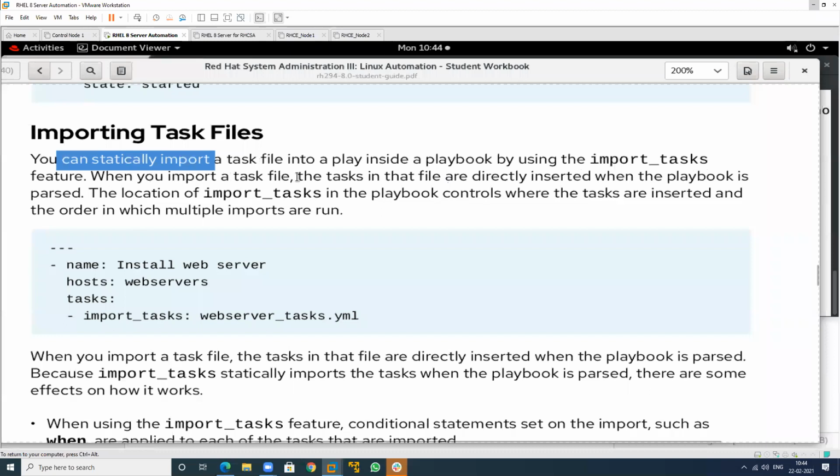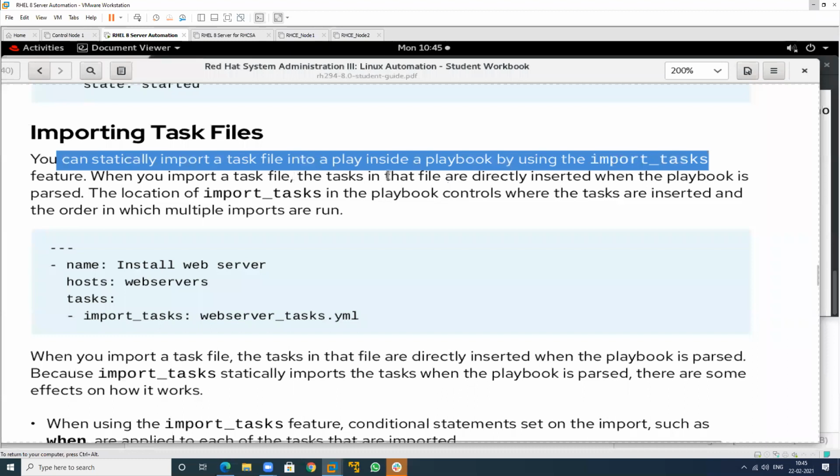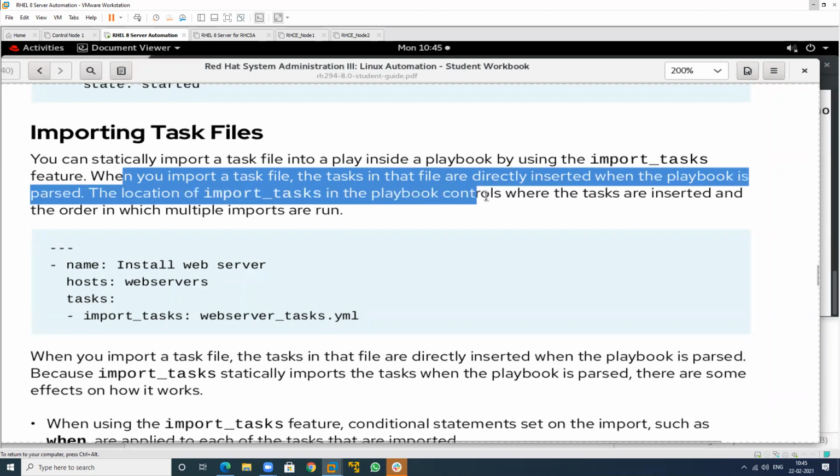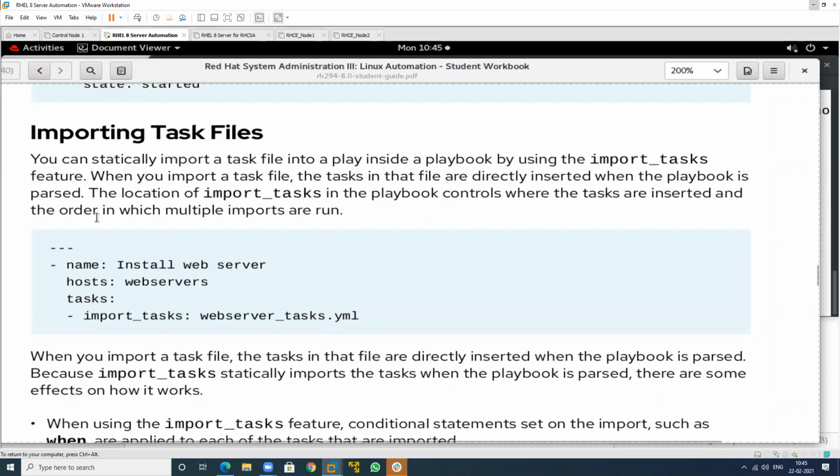When you import a task file, the tasks in that file are directly inserted when the playbook is parsed. So the location of the import in the playbook controls where the tasks are inserted and the order in which the multiple imports are run.